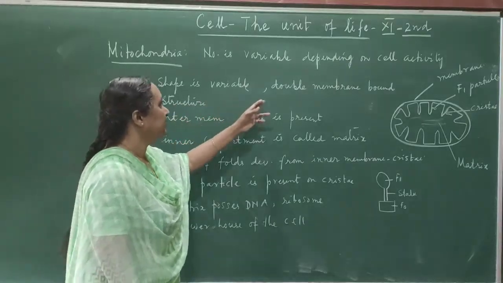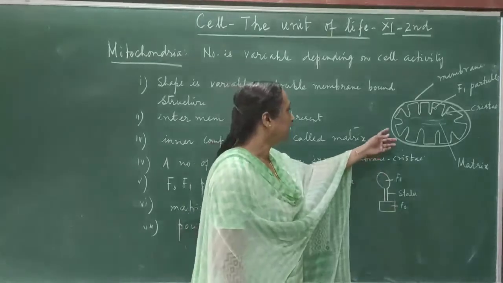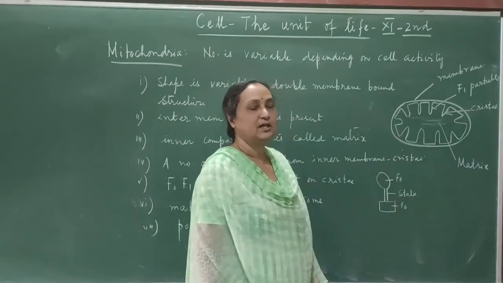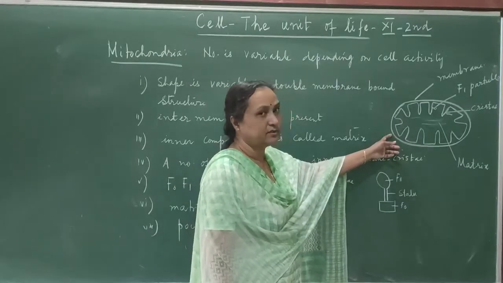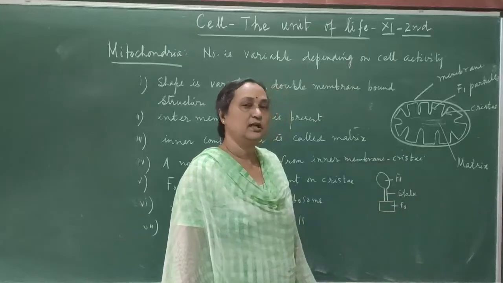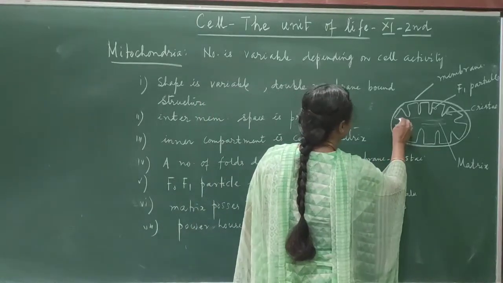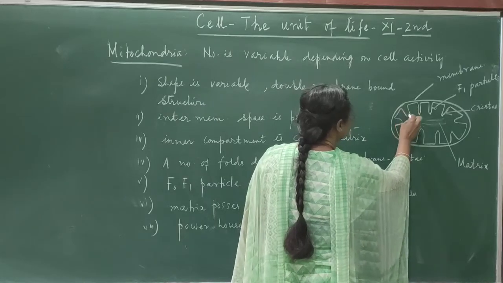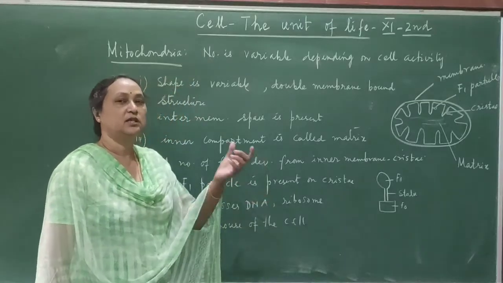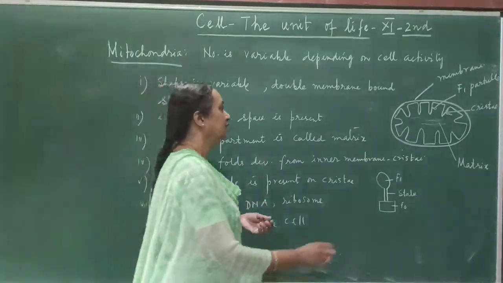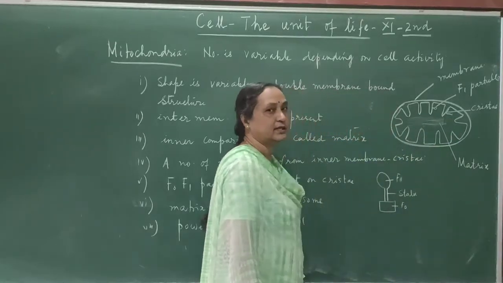In the double membrane, there is an outer membrane and an inner membrane. The space between the outer and inner membrane is called the intermembrane space. The outer membrane is again a double membrane, and the inner membrane is also a double membrane. From the inner membrane, a number of folds develop. These folds are called cristae. Inside you can find a number of cristae, and the middle portion, the inner compartment, is called the matrix.